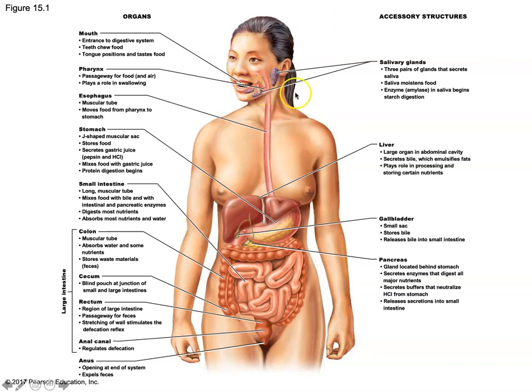What do these salivary glands do? Well, they're going to secrete saliva. Well, what does saliva do? If saliva is going to moisten our food, it also is going to contain amylase to help break down carbohydrates into sugar. So you should be able to just go through each one of these arrows and just give me a general idea of what's going on at each stage.